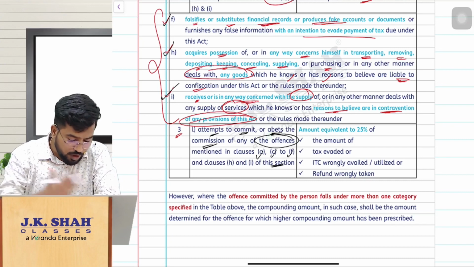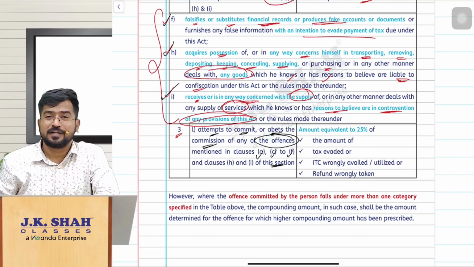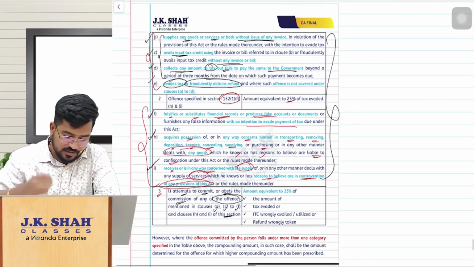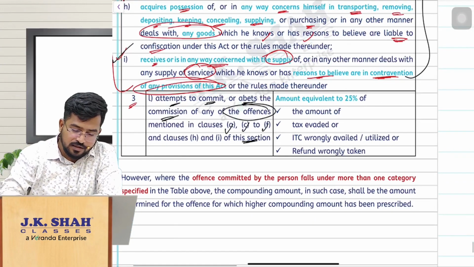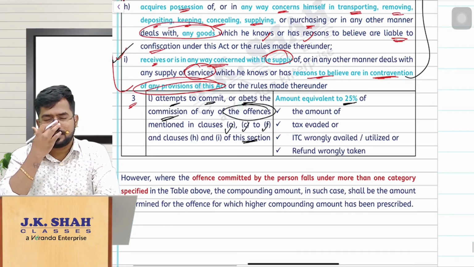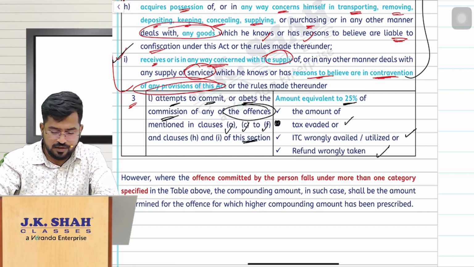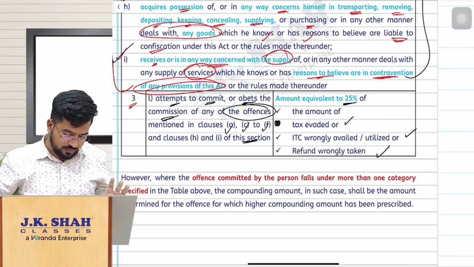That means you have not done them, you are only trying to do them. If you have tried doing those offenses, then 25% of the amount of tax evaded, or ITC wrongly availed, or refund wrongly taken, you should pay as a compounding fee.